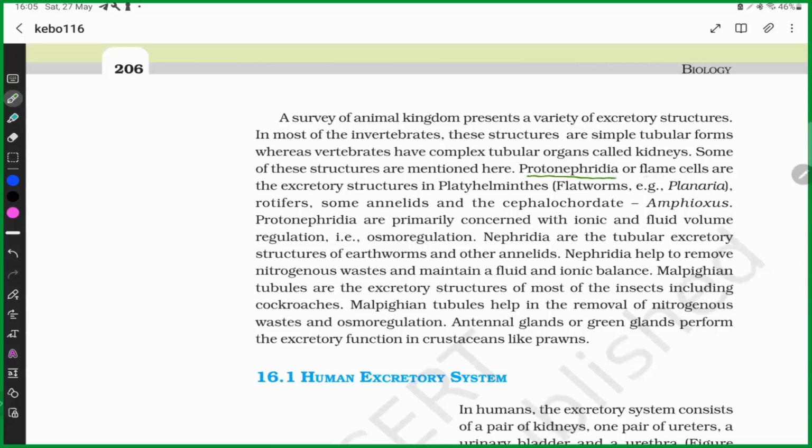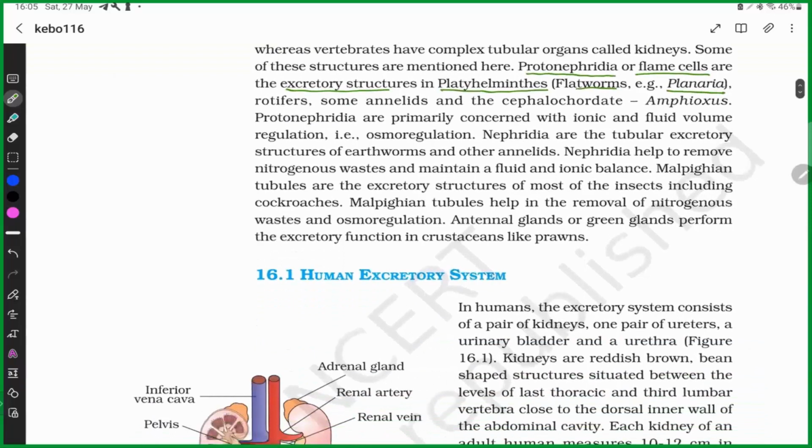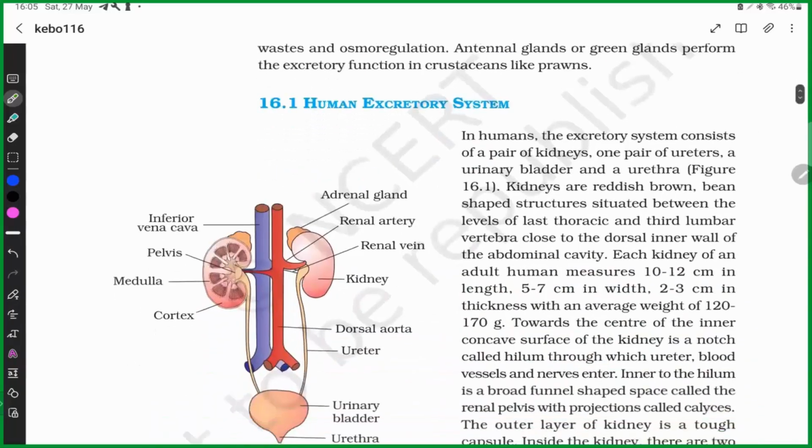Protonephridia or flame cells are the excretory structures in Platyhelminthes, which are flatworms. Example, planaria. You can read about this. These are all rectification. Nothing to understand in this topic.